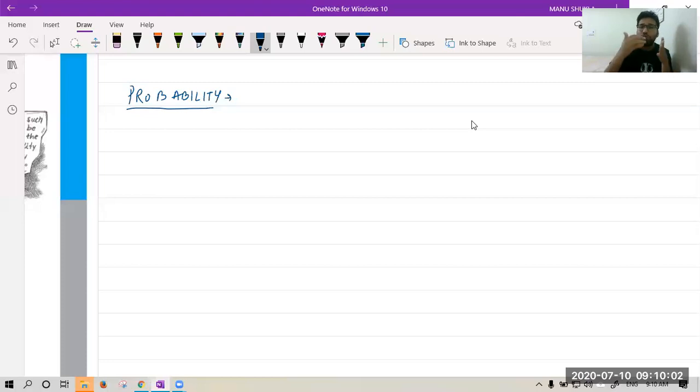We can be very close to the correct value, but we can never be sure. So the department says today it may rain. They never say today it will rain, because they are not confirmed, but their data says the chances of rain today are maximum. So that's why they do that.